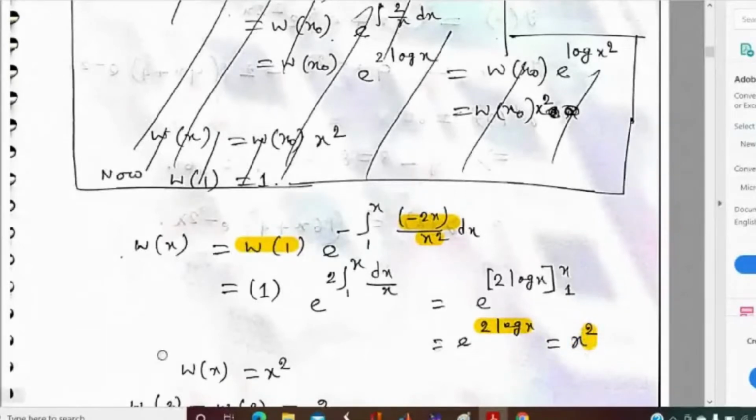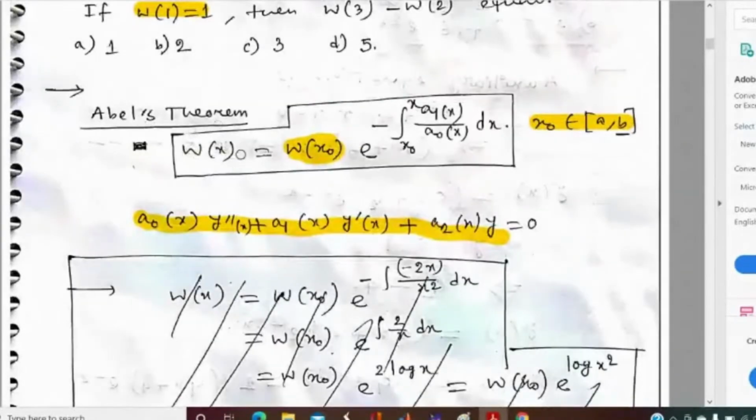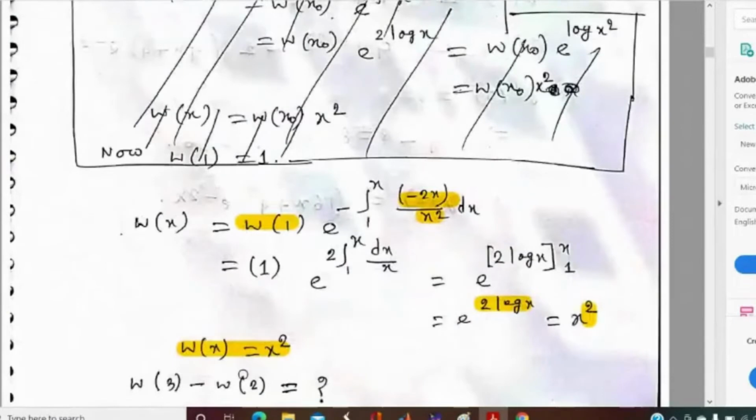Is it clear that the value of the Wronskian is x square? Please someone confirm. Is it clear? If anyone has any doubt, please let me know. You should remember Abel's theorem of the Wronskian. If the value of the Wronskian at a given point is given, then we should use Abel's theorem. So the Wronskian becomes x square.